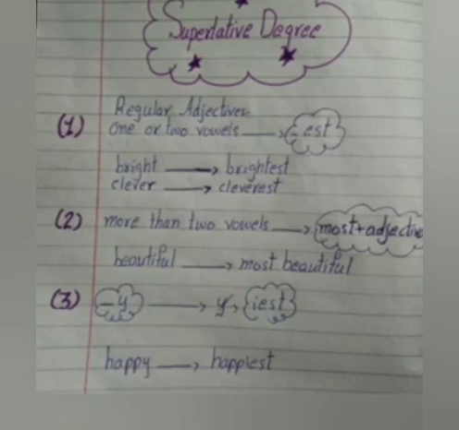Second rule is if more than 2 vowels are in a positive degree, then we add most before the adjective. For example, beautiful is a positive degree and there are more than 2 vowels in this word, so most beautiful is superlative degree. Clear? Third rule is if y is at the end of the positive degree, then first of all we cut y, then we add iest at the end of the superlative degree. For example, happy is positive degree and superlative degree is happiest by cutting y and adding iest.